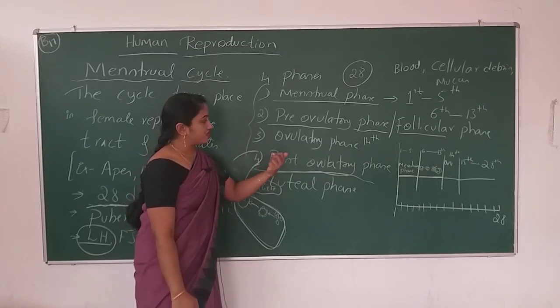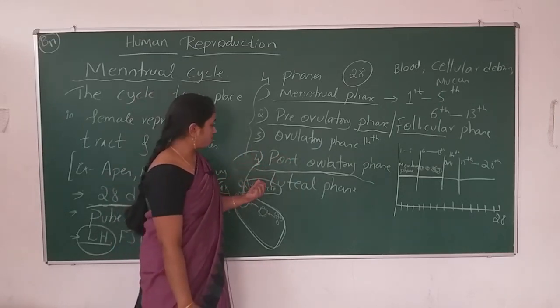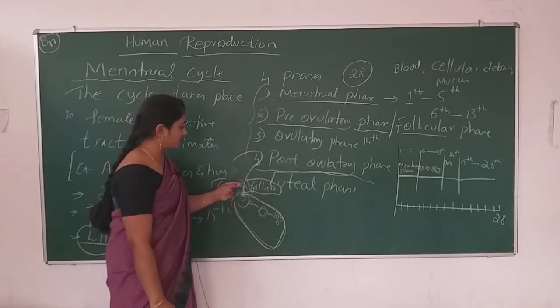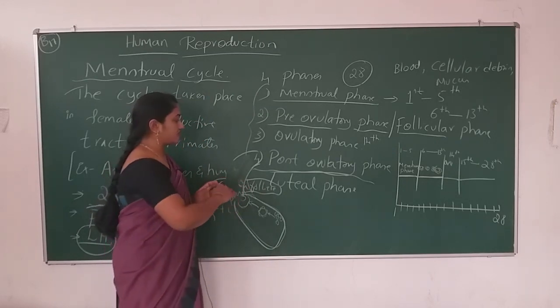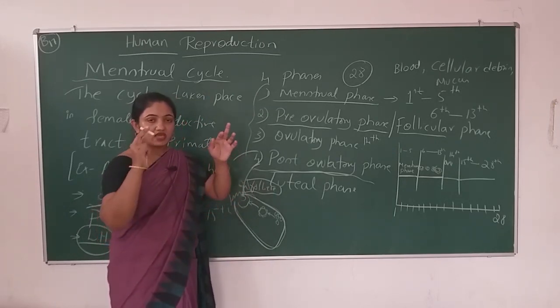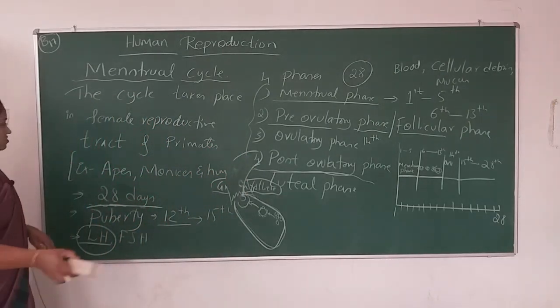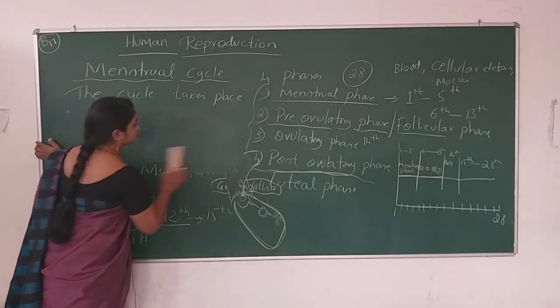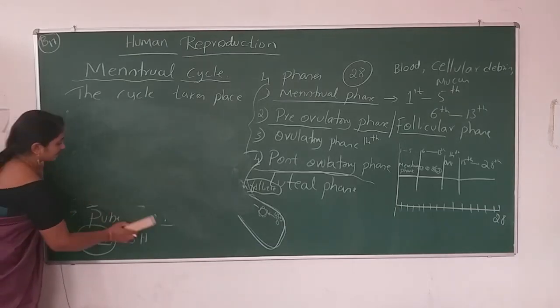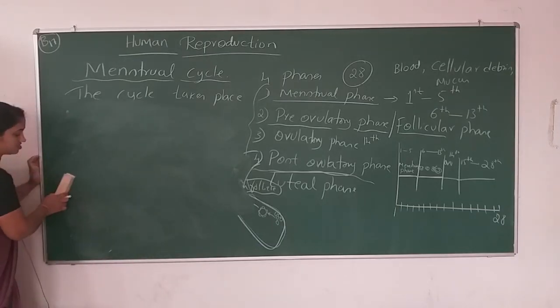In the post-ovulatory phase, the ovule, not ovule, sorry, the secondary oocyte comes to the uterus. In the uterus, let me draw that so that you will come to know. Here we have 3 layers in the uterus.